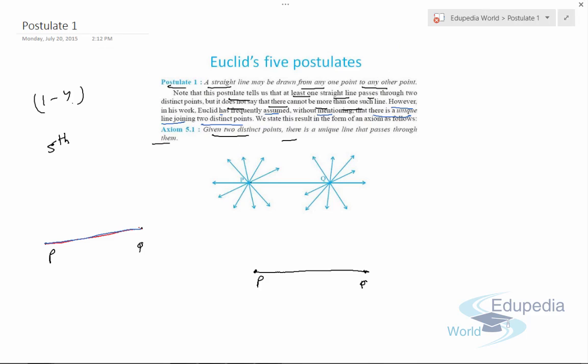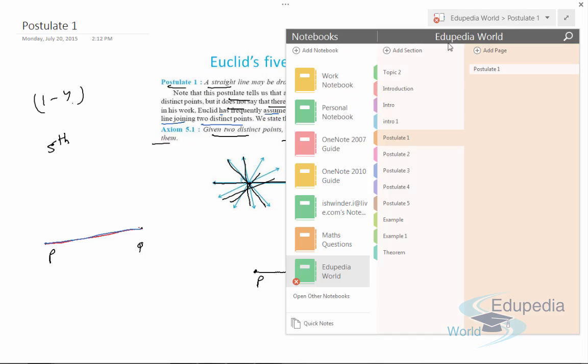Suppose this is a point P, this is a point Q. We can have only one distinct line that passes through P and Q, but we can draw unlimited lines passing through a single point. We can draw any number of lines like this. But if we have 2 points, there is only one line that joins the 2 points. So this is the first postulate of Euclid.